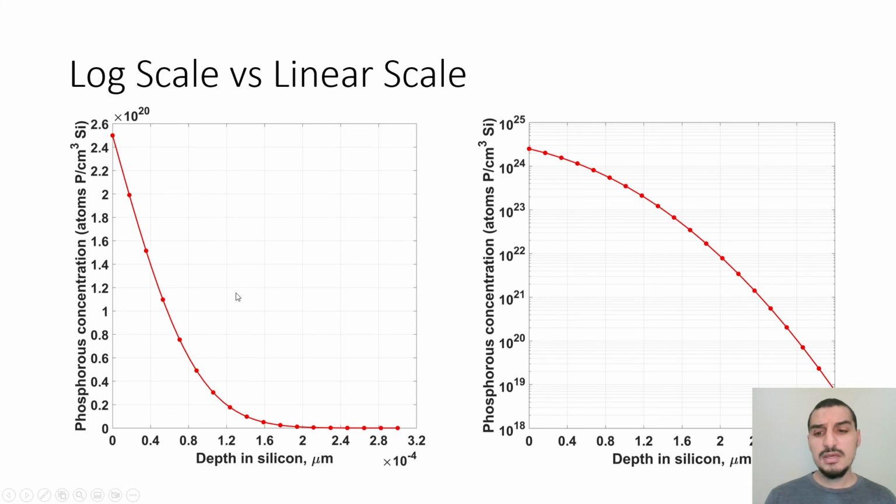This is the same data set. We have it plotted here on a log scale, and you can easily see each point on the log scale, but on the linear scale you have the maximum point 2.6 times 10 power 20. It should be 24. I think this is a mistake. But the values here starting at a depth of almost 1.6, or from 2, they all look the same. So I'm missing all these data points because I cannot see them on the graph here.